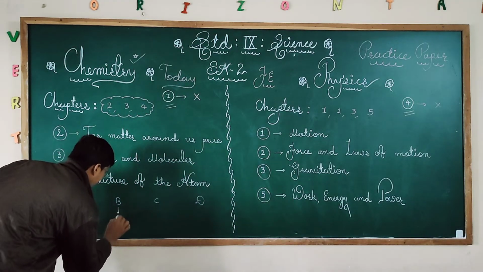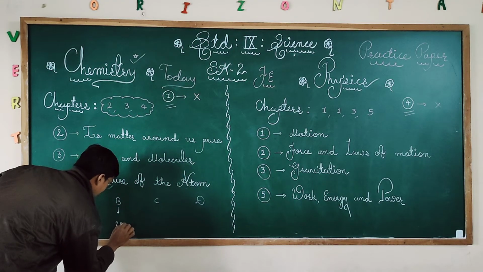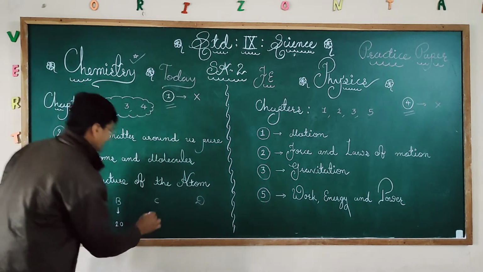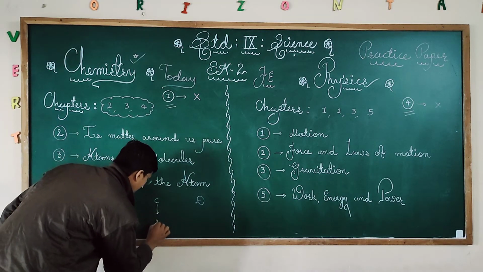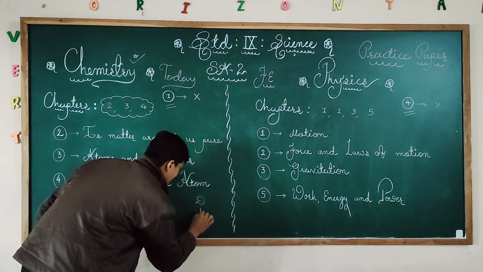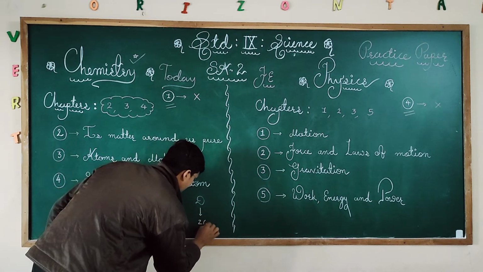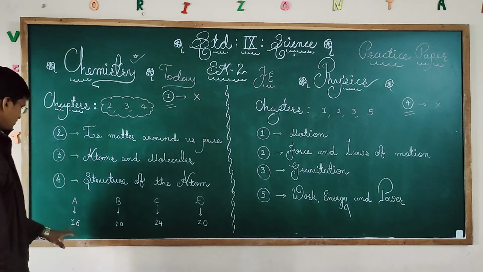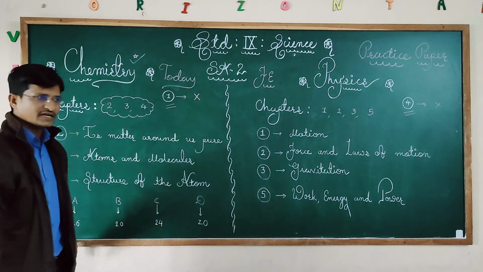Second, it will be of 20 marks. Next, it will come for 24. And last, it is of 20 marks. So this is your paper style.